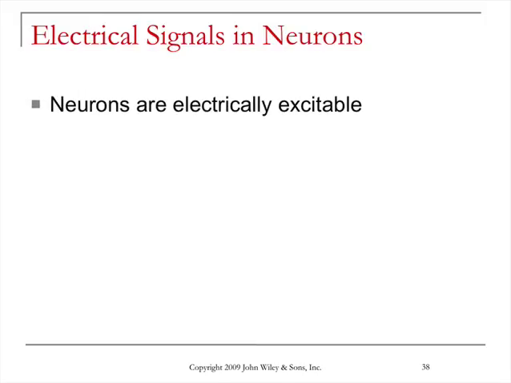Neurons are electrically excitable. What does that mean? If we go back to chapter 4 and look in the section Excitable Cells, it says this, and I'm reading from the 12th edition of the textbook on page 140. It says this: neurons and muscle fibers are considered excitable cells because they exhibit electrical excitability, the ability to respond to certain stimuli by producing electrical signals, such as action potentials.